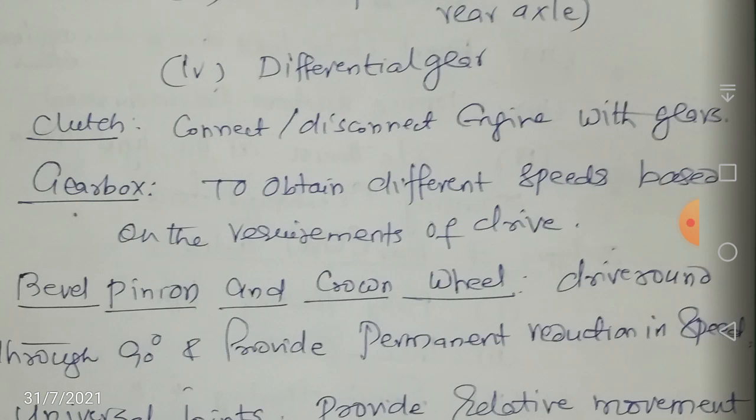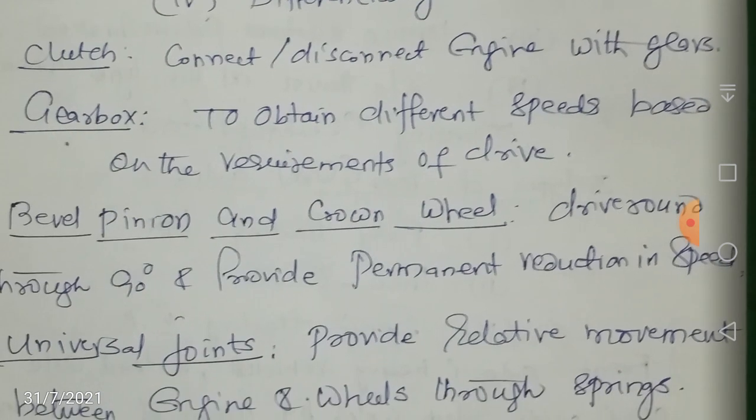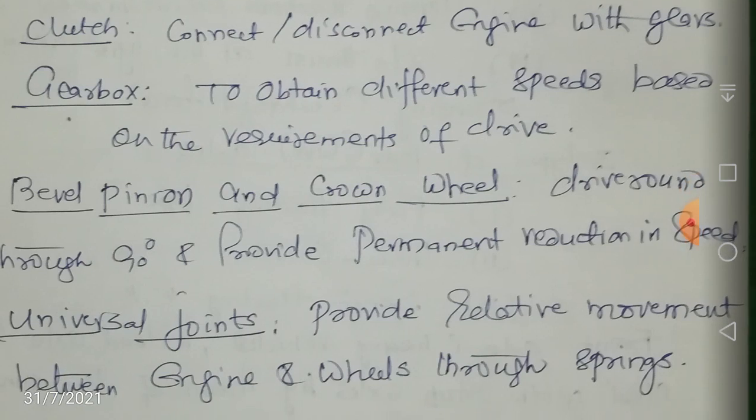Next, the gearbox. What is the main purpose of a gearbox? To obtain different speeds based on the requirement of drive. Normally you may want to go in first gear, second gear, third gear, fourth gear, top gear, etc. So based on your requirement you can obtain different speeds, a ratio between the engine speed and the driven shaft or axle shaft speed. That is the purpose of a gearbox, to obtain different speeds based on the requirement of drive.